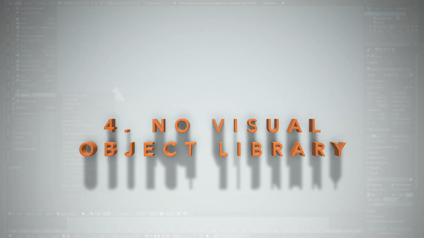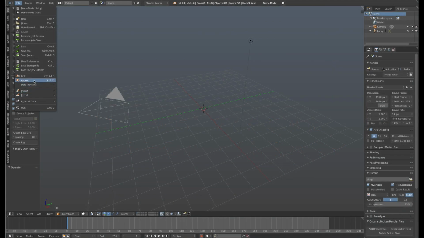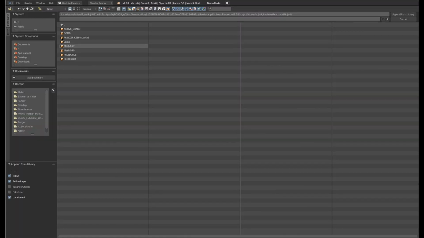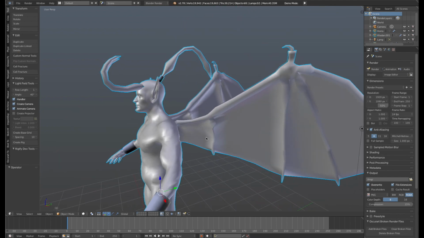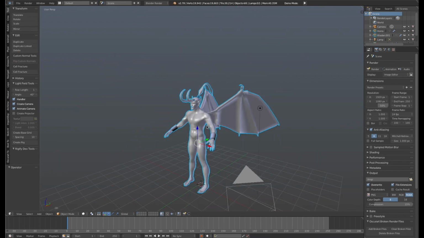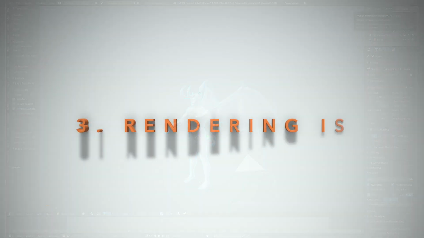Number 4, lack of visual object library. Yes, the append and linking system give you the ability to share assets and update them dynamically across multiple shots, but having to manually drill down into a file, just seeing a massive list of objects to choose from is not very intuitive. It would be much better if you could build a library of assets with thumbnails for each and drag and drop them into scenes like other software allows.